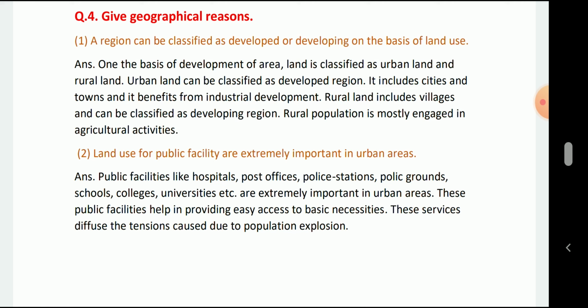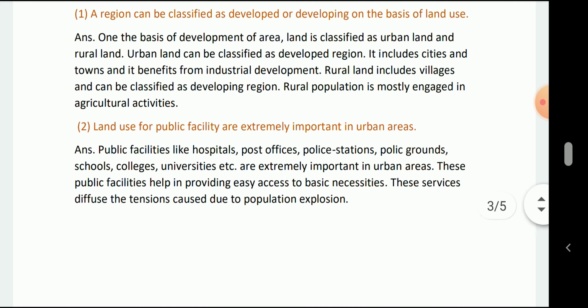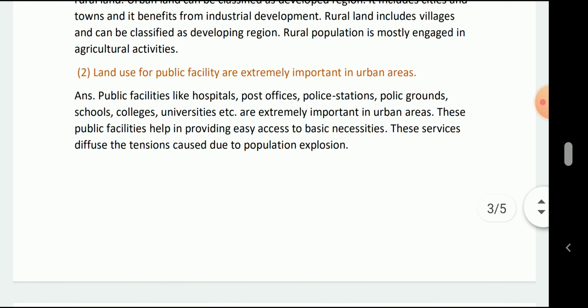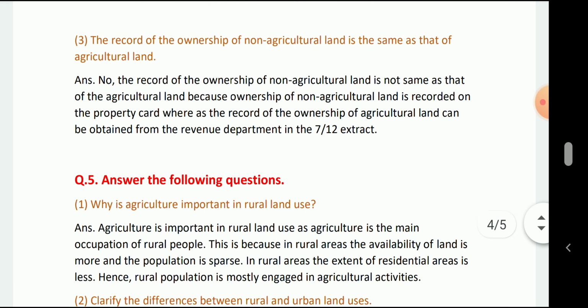Land use for public facilities is extremely important in urban areas. Answer: the public facilities like hospitals, post offices, police stations, playgrounds, schools, colleges, universities are extremely important in urban areas. These public facilities help provide easy access to basic necessities. These services diffuse the tension caused due to the population explosion.